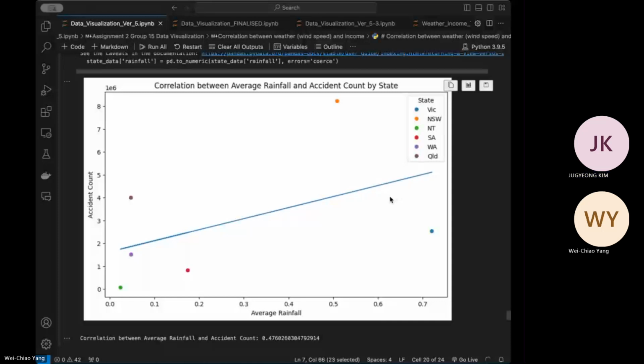However, New South Wales is definitely an outlier in this case. They just tend to have a lot of accidents. By the way, the accident counts on the left side are not integers from 0 to 8. They are actually multiplied by 10 to the power of 6. You must consider that as well.